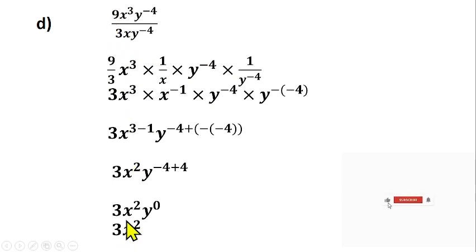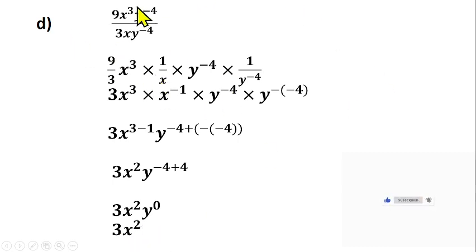That gives us 3. Then s cubed divided by s, that should give us s raised to power 2. Then you're having y raised to power minus 4 divided by y raised to power minus 4 also. So that gives us y raised to power 0. Then y raised to power 0 is 1. Then that means you have s raised to power 2. So 3s raised to power 2 as your answer.